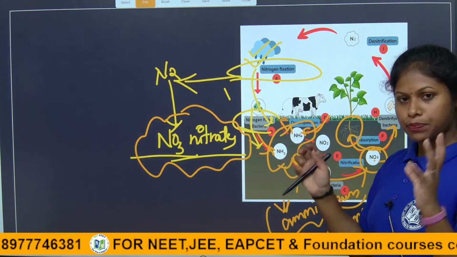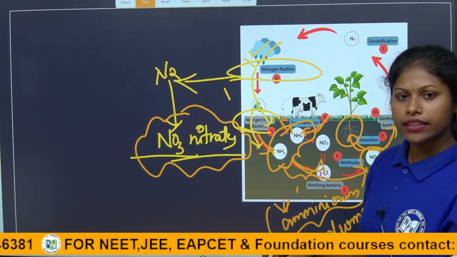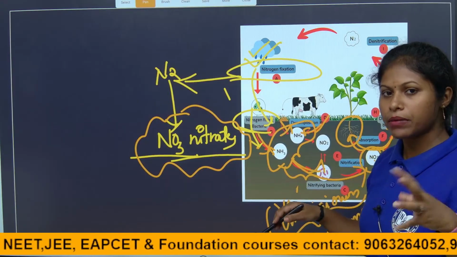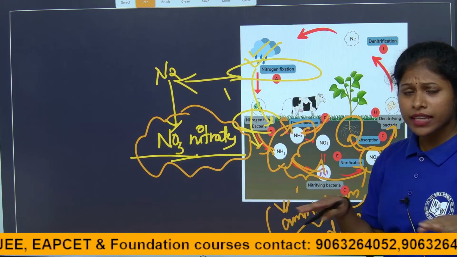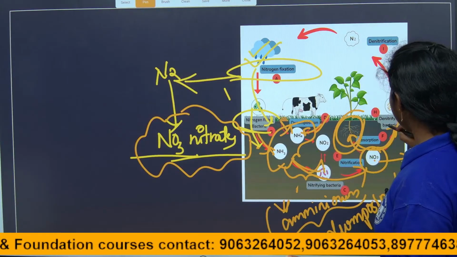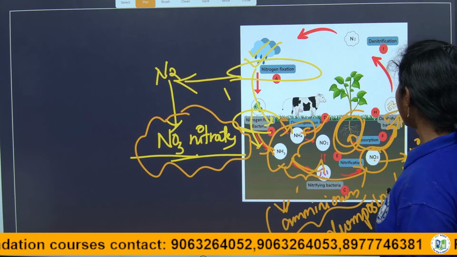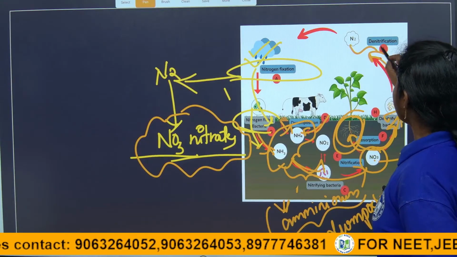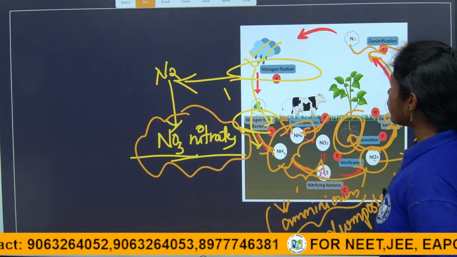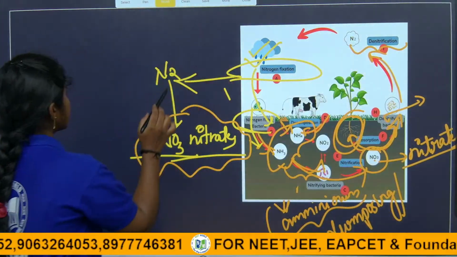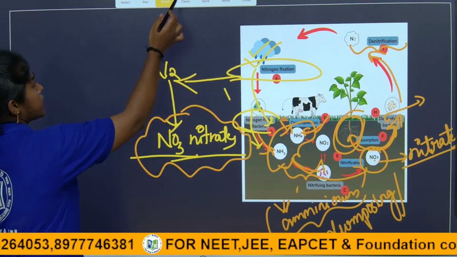If it is present, plants also take the nitrates, or else it will happen in the same way. The plants also absorb nitrates, and it gets back into the atmosphere with the help of the denitrifying bacteria. This is how the nitrogen again goes back into the atmosphere. So this is today's session, children.